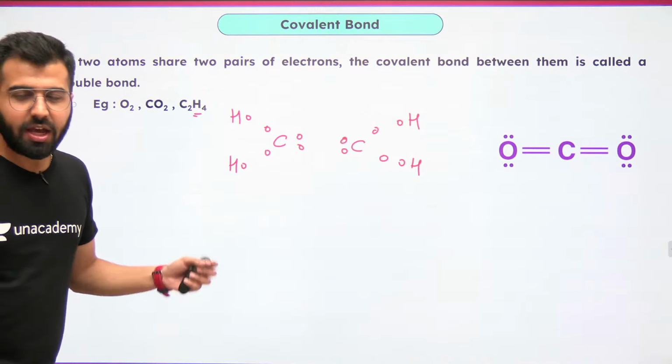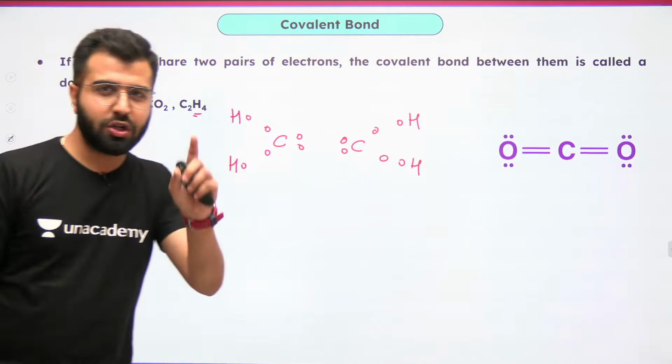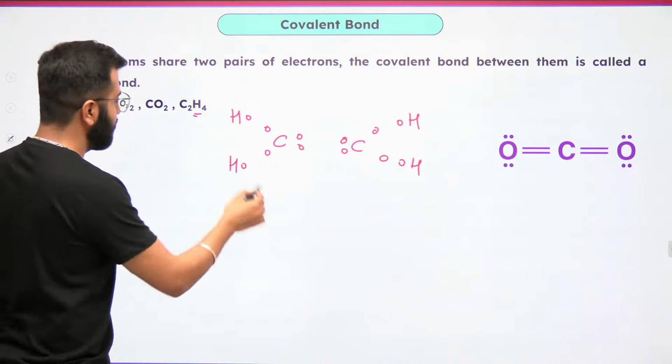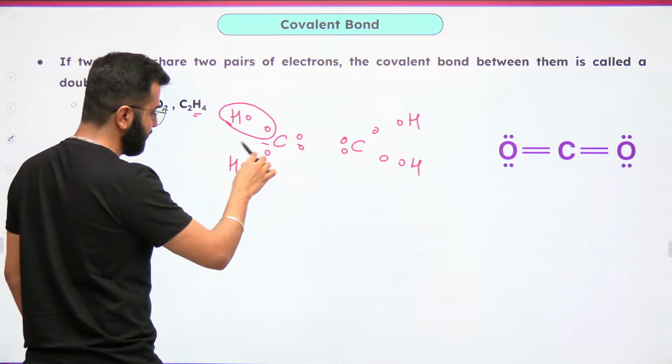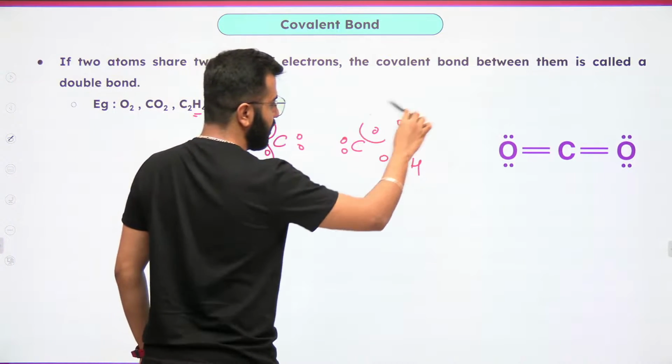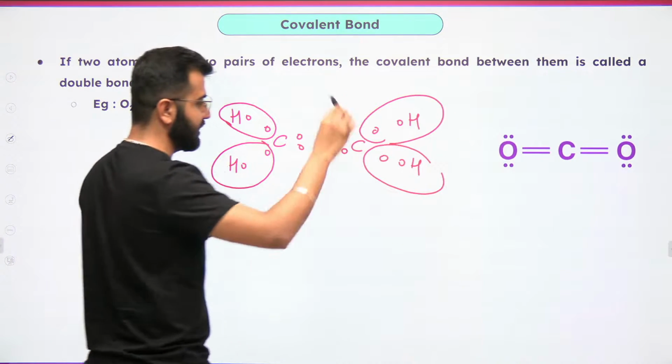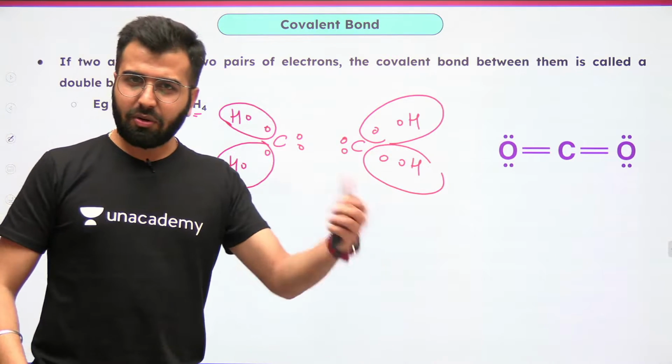One each, correct? Now, how many electrons does hydrogen want? It wants 2 electrons only in total. See, hydrogen's duplet is complete. But what about carbon?